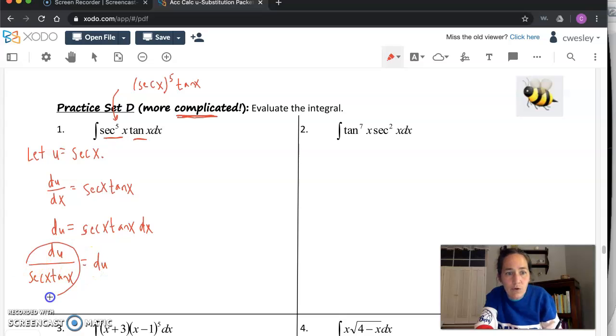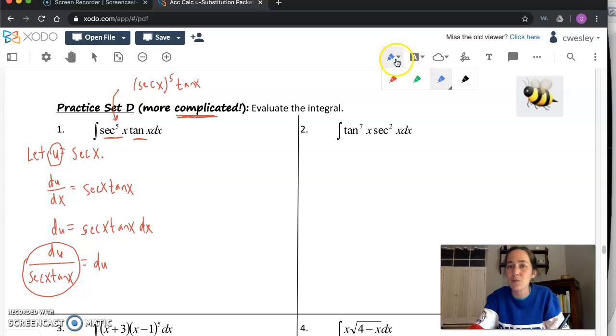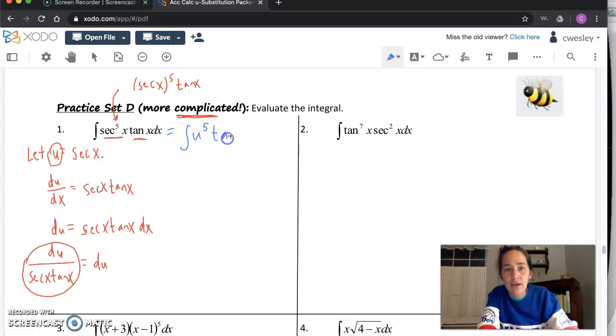So this is what we're going to go for and see how it works out for us. Now we'll go back to the original problem. We're hoping that subbing back in is going to make it simpler to integrate. We want to take the integral of, instead of writing secant to the fifth, we can write u to the fifth, which shouldn't be bad to integrate. Tangent of x, like that.